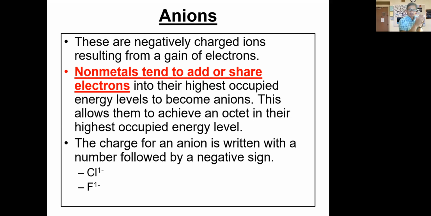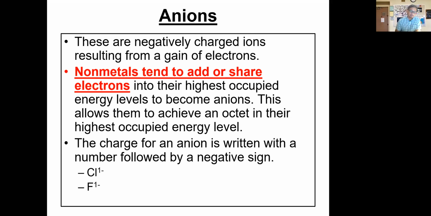That makes sense for why the nonmetals make up the anions. With these nonmetals, they will pick up enough electrons, in the same way that metals lost enough electrons, in order to obtain the octet. With the exception of the transition metals, nonmetals will gain enough electrons to achieve the octet as well. I'm out of time here. In the lecture tomorrow on Wednesday, I really want to delve into this and talk about how anions form.